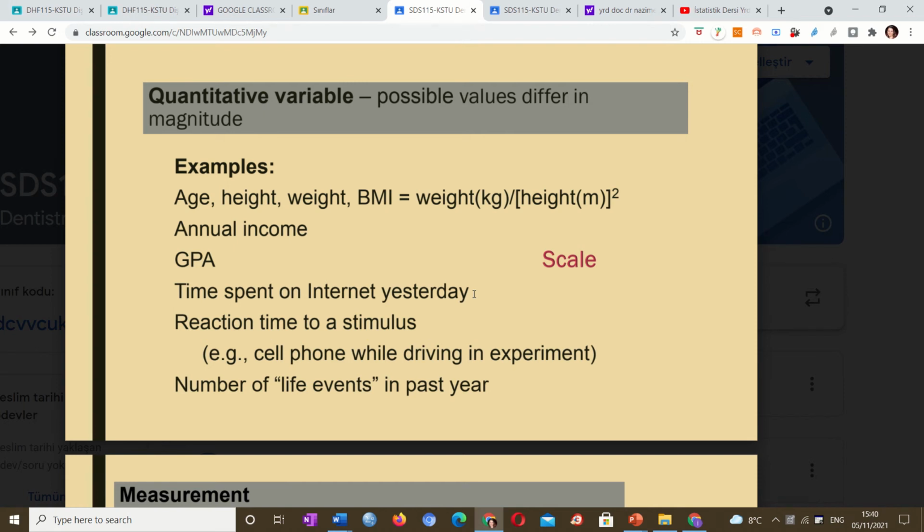We say it's ordinal, we can group it, and the order is important. For example, which school do you follow? Primary school, secondary school, or high school? It's ordered, the order is important. You cannot go to high school before going to primary school. So it's ordinal. Or we can say nominal, where the order is not important. These are definitions, measurements of variables. Here, scale is just numbers, for example the number of life events in the past year.